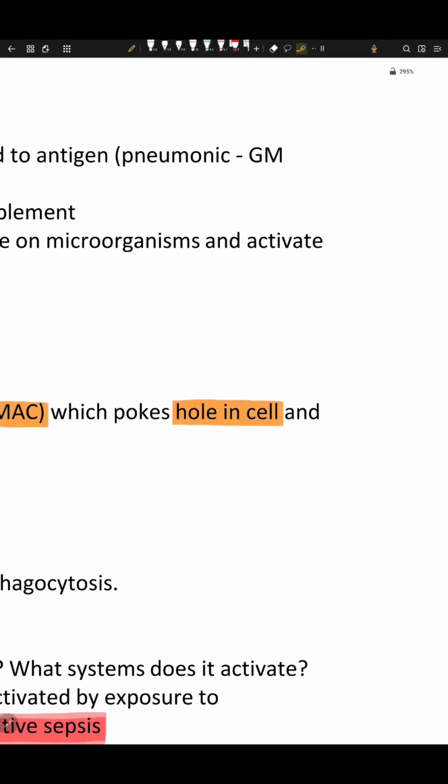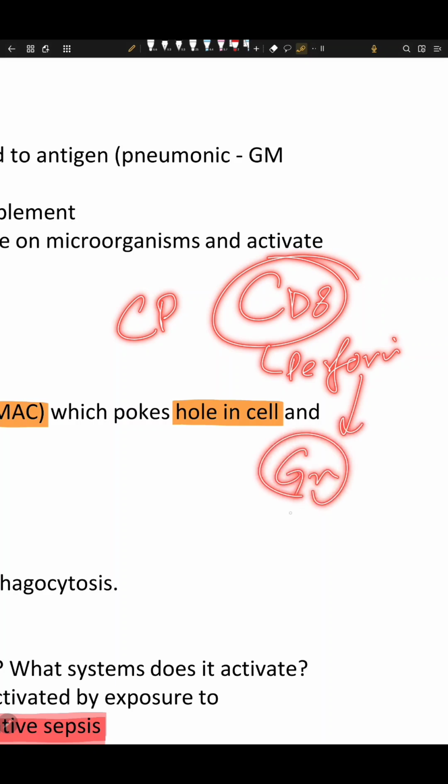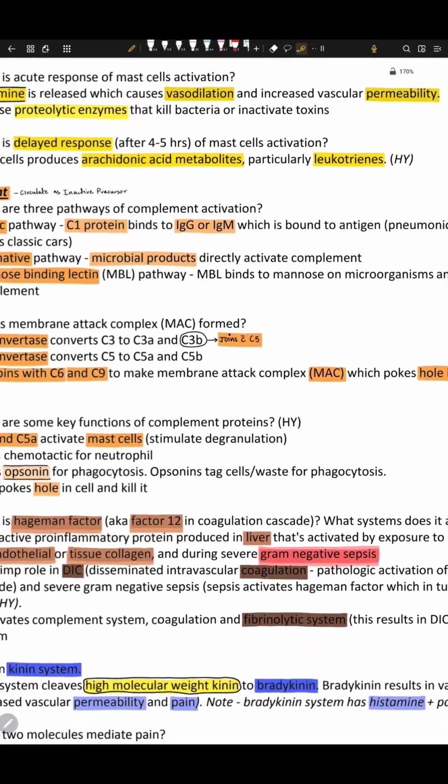It is very similar to how CD8 works. For example, CD8 also uses perforins and produces granzymes, and it performs the killing of the cell.